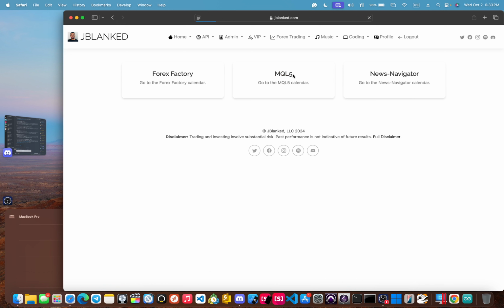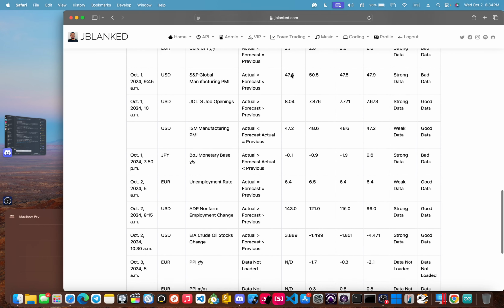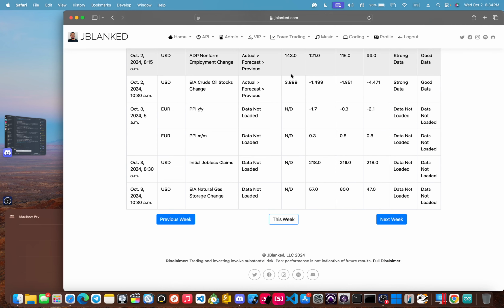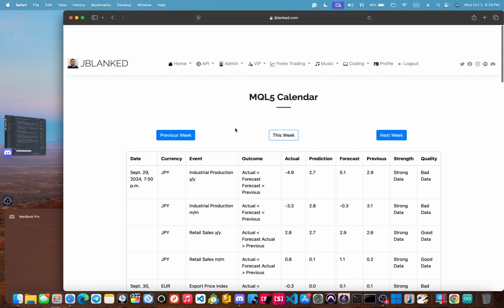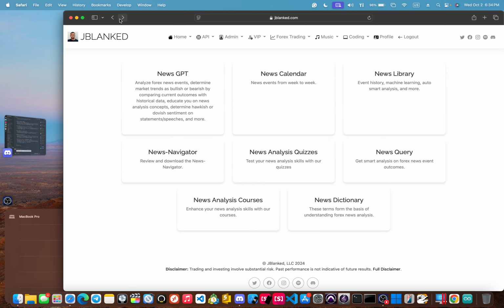Now we have the news calendar. This is so you can see the news events from week to week. Click on the MQL5 one. You can see what's coming up, what has happened already. Okay, and let's go back.